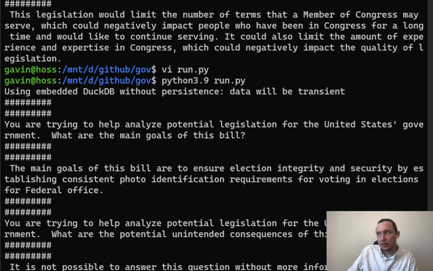They're pointing at just being able to vote on the candidates who have been pre-selected by a corrupt system. That's my bias. That's my view. So the main goals of this bill are to ensure election integrity and security by establishing consistent photo identification. It is not possible to answer the question about unintended consequences, but I think the prompt below does a better job.